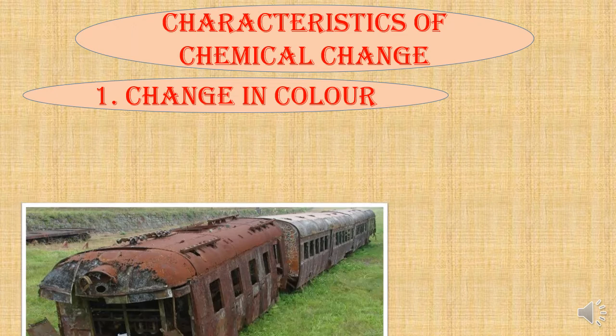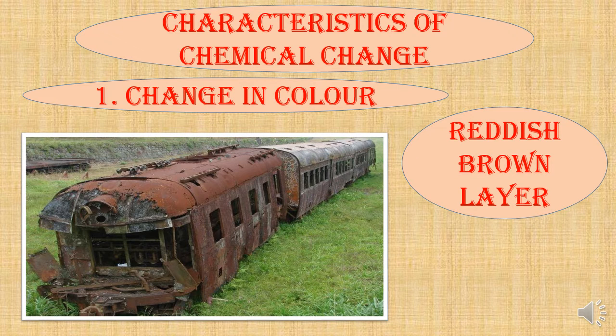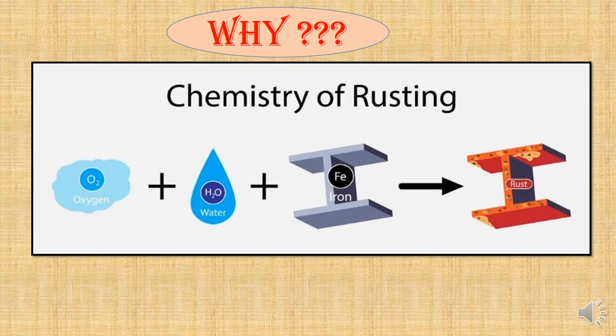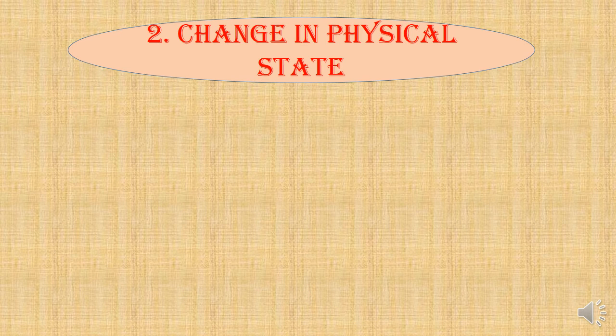Number 1. Change in color. Have you ever noticed an iron object left exposed in air for a long time? What change do you observe? A reddish brown layer, which we call rust, appears on its surface, right? You know why? Because iron reacts with water and oxygen in the atmosphere to form rust. This brings the change of the silver color of iron into brown. So, this is a chemical change.